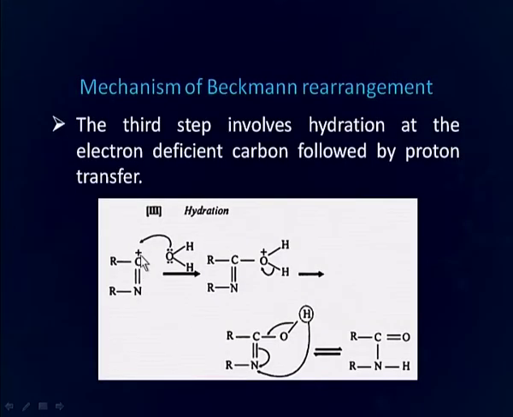The third step involves hydration at the electron deficient carbon followed by proton transfer. This is the electron deficient carbon. A water molecule attaches, through the lone pair of electrons on oxygen, at this electron deficient carbon, followed by removal of a proton and then proton transfer to generate the N-alkyl amide, the product in case of Beckmann rearrangement.